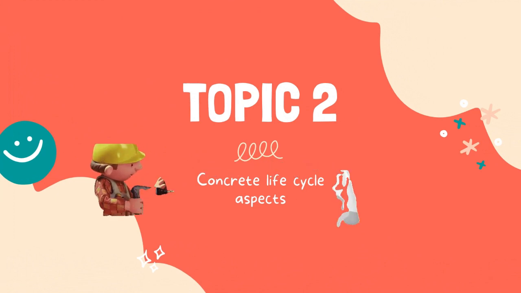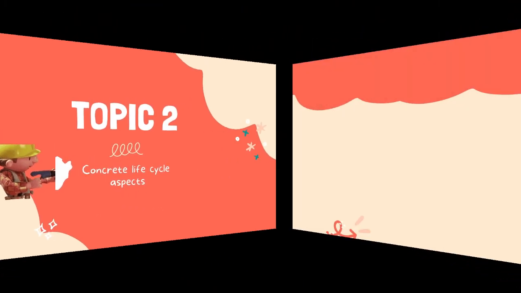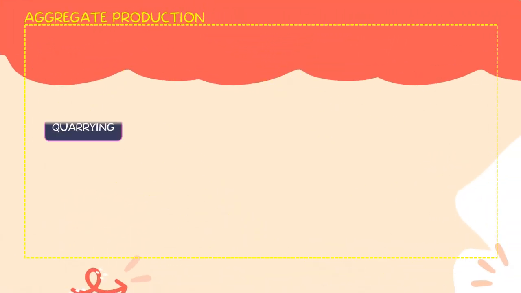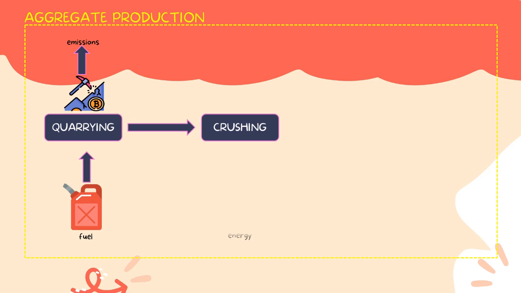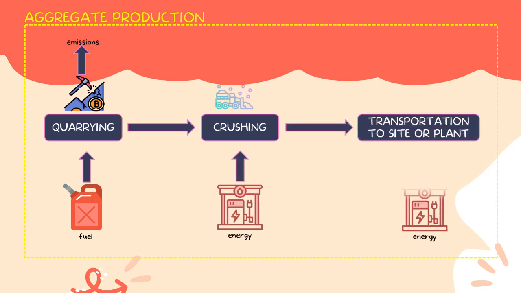We continue with topic 2 on concrete life cycle aspects. Firstly, we go to aggregate production of cement because around 70 to 80% of concrete comes from the raw material. In the first step, it starts with quarrying to extract the limestone from some place to get the raw material. Next it goes to crushing to make the limestone a smaller texture, before it goes to transportation to the site or plant. All of this process needs a lot of fuel and energy and produces emissions to the environment.